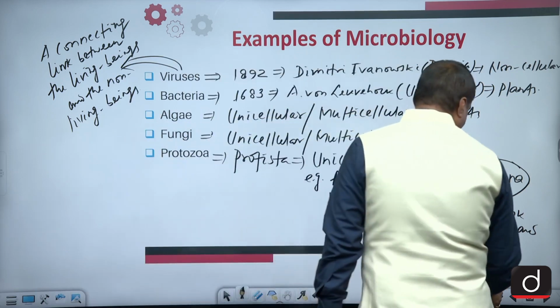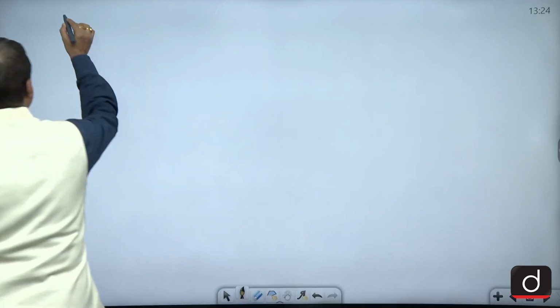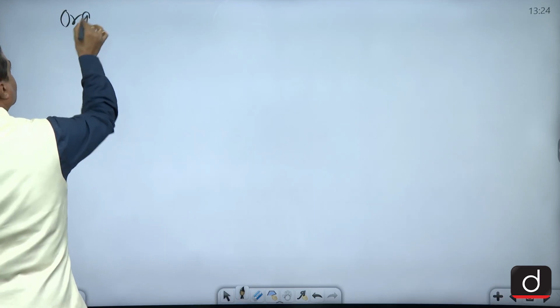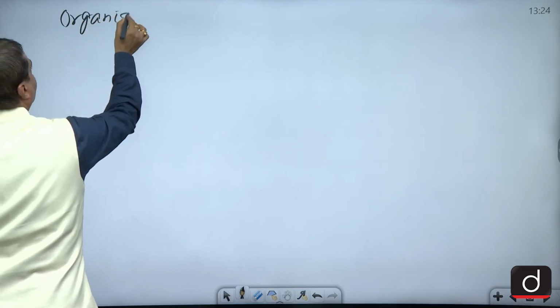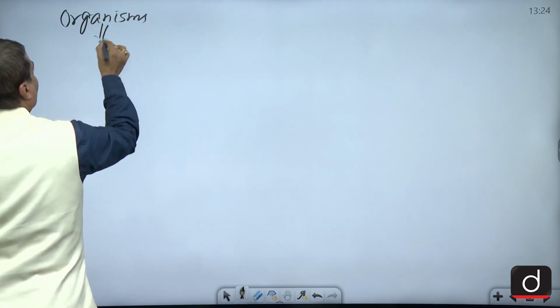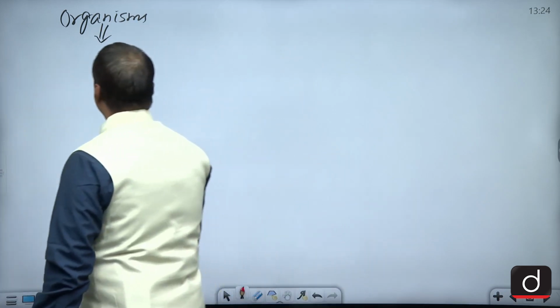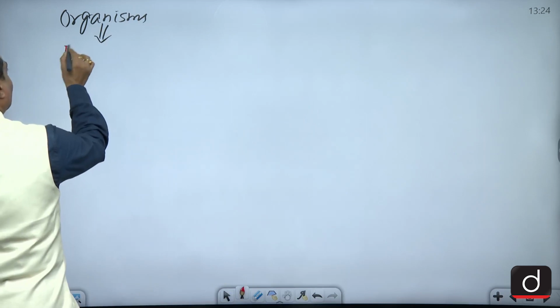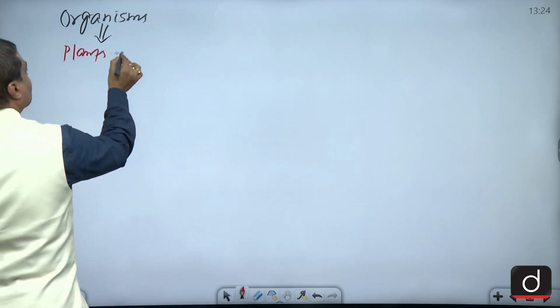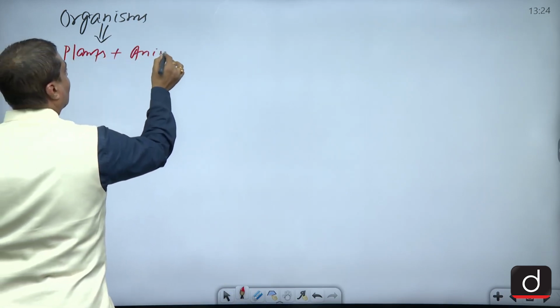So here what we have to perceive is that when you say organisms, they may be plants and of course they may be animals.